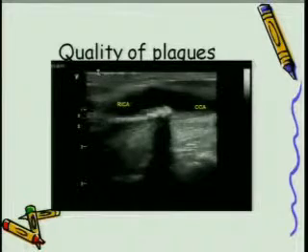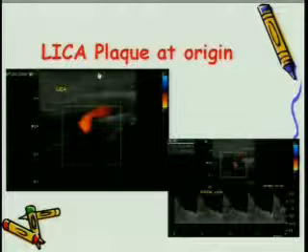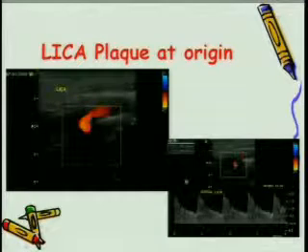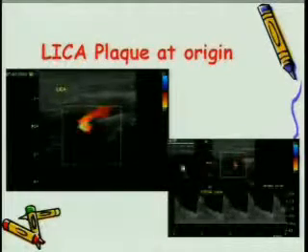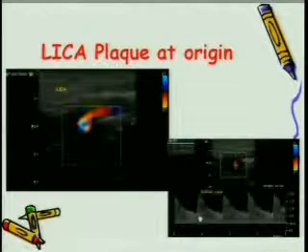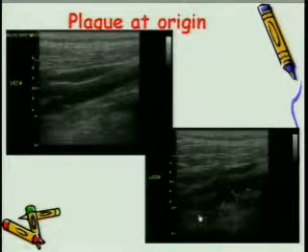Another one, the quality of plaque. The various kinds of plaque which are present. Sometimes we do not see a plaque, but we see a turbulence. And whenever we see a turbulence, we put on a Doppler flow pattern and look at the velocity. And here the velocity is 195 centimeters per second versus 64 centimeters per second. Over a couple of slides, I'll show you the importance of this.